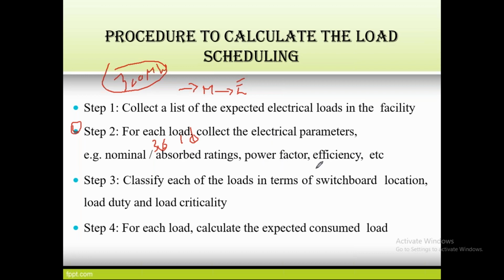They have different parameters, right? So based on that, every device requires a certain amount of energy. For that, we have to collect what parameters the devices in the load are using. Based on that, we have to generate the power.